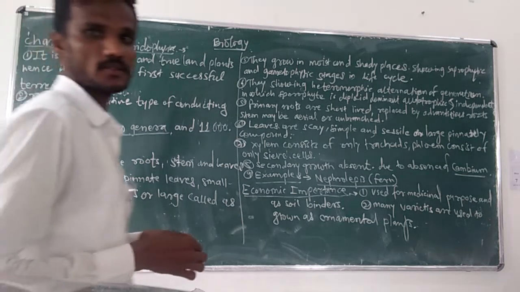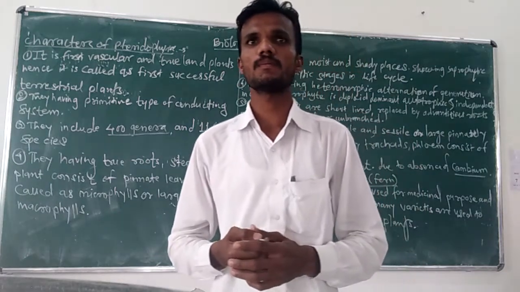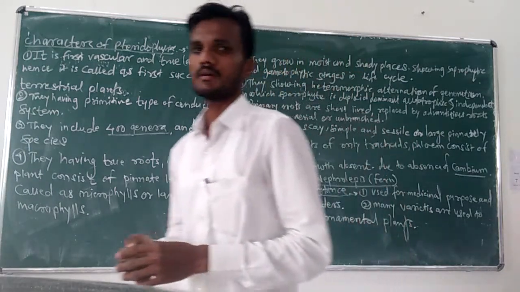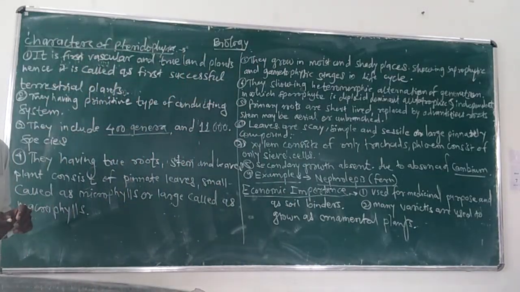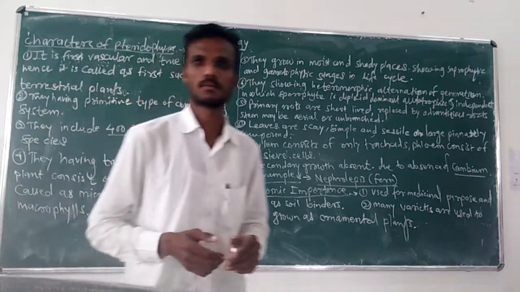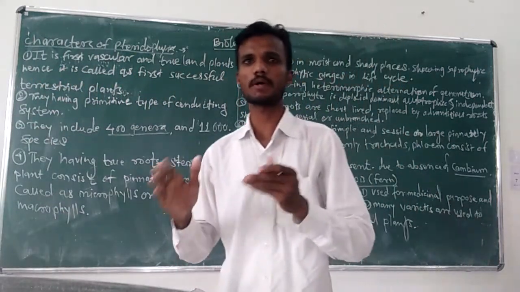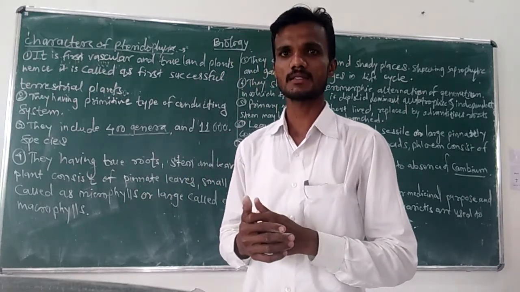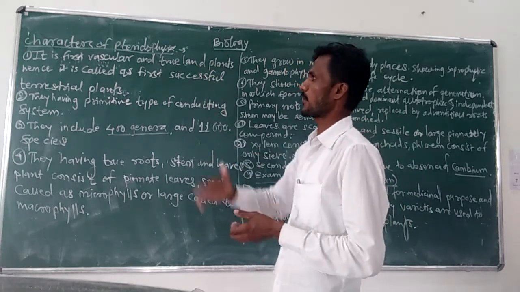Good afternoon, students. Today we have also studied the characteristics of division Pteridophyta. The division Pteridophyta was the first successful group of plants. That is why it is more developed than the bryophytic plants as well as the thallophytic plants, and that is why it is also called a successful group of plants.